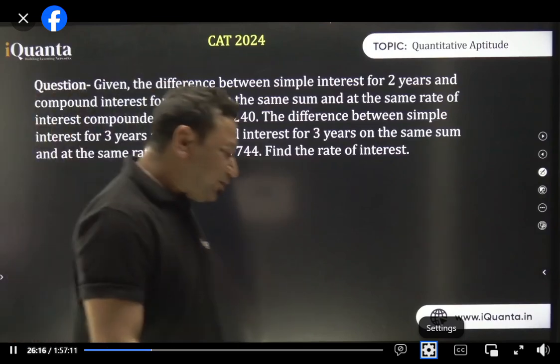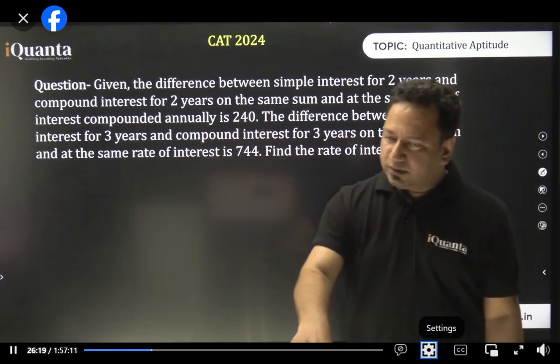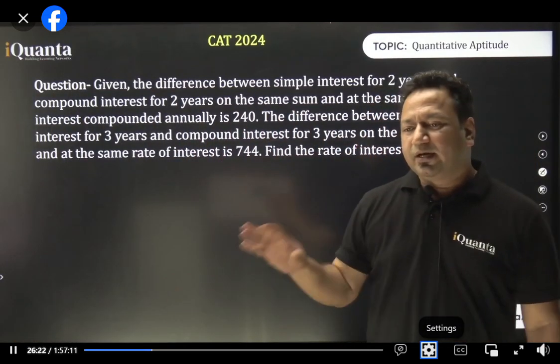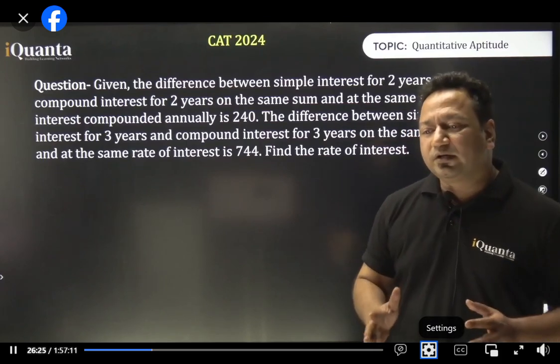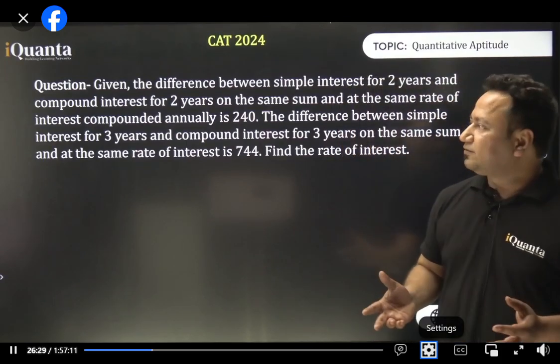Today, after doing a few questions, I'm going to create a question live in front of you by taking random numbers and solving it within 5 seconds. That is what you're going to learn today. The previous class was about basic stuff. Now we are moving to the advanced one.